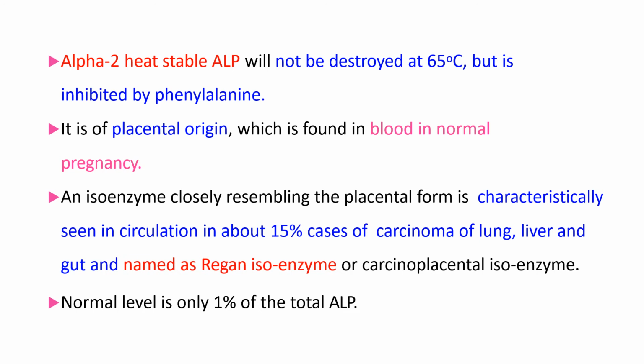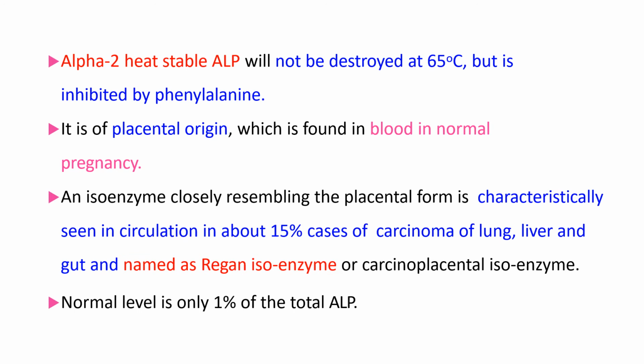An isoenzyme closely resembling the placental form is characteristically seen in circulation in about 15% cases of carcinoma of lung, liver, and gut or GI tract, and it is named as Regan isoenzyme or carcinoplacental isoenzyme. Normal level is only 1% of total ALP.